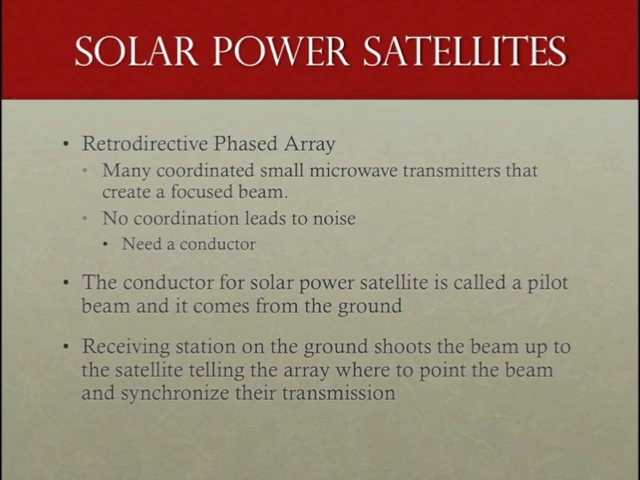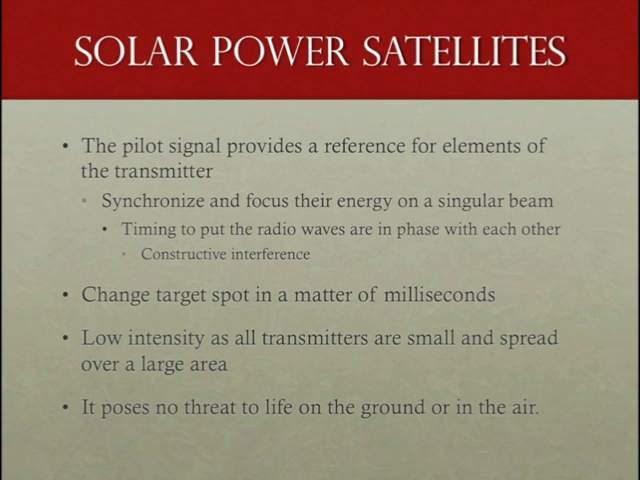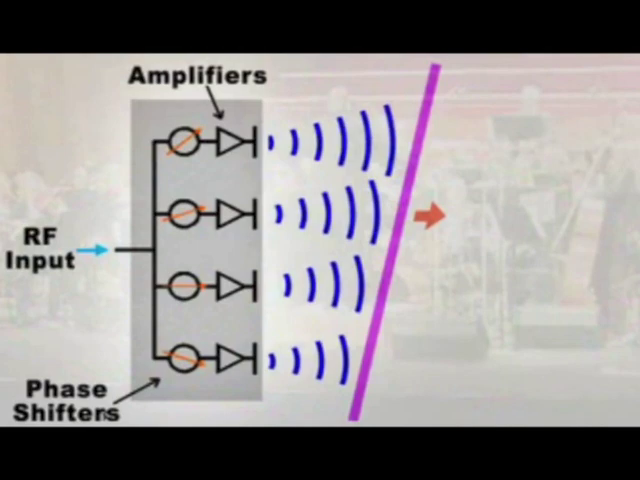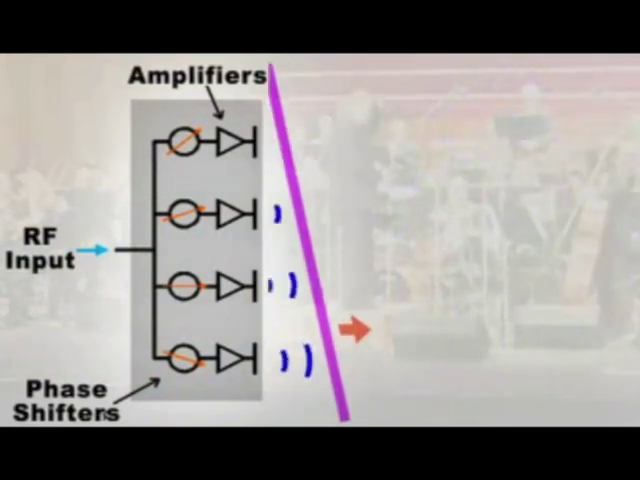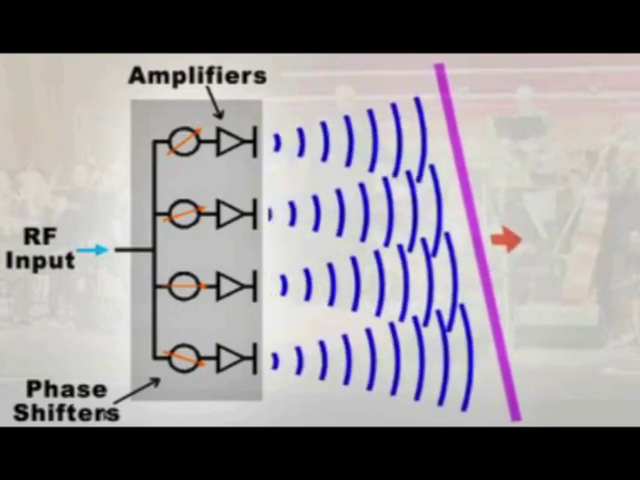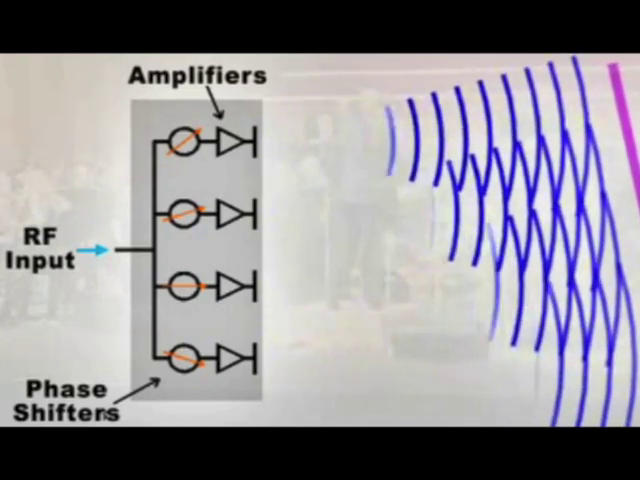The pilot signal is a reference point for all of the elements of transmitters to synchronize and focus their energy to the same location. This synchronization is done by controlling the timing of each transmitter so that the waves are in phase with one another, causing constructive interference. The resulting beam can be pointed to different spots on the ground without any moving parts in a matter of milliseconds.